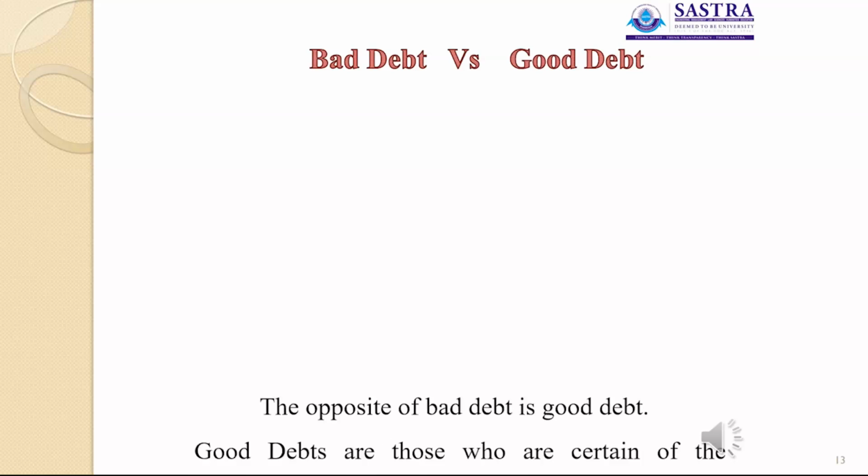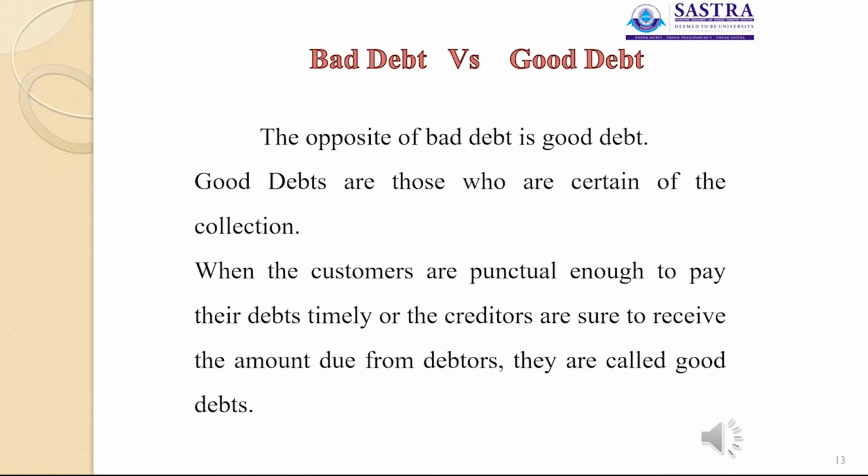Then, what is the difference between bad debts and good debts? The opposite of bad debts is good debts. Good debts are those which are certain of collection. When the customers are punctual enough to pay their debt on time, or the creditors are sure to receive the amount from debtors, those are called good debts.